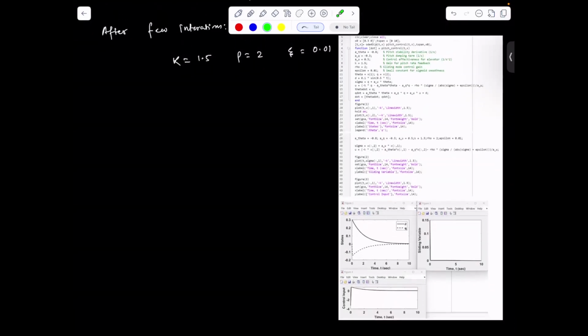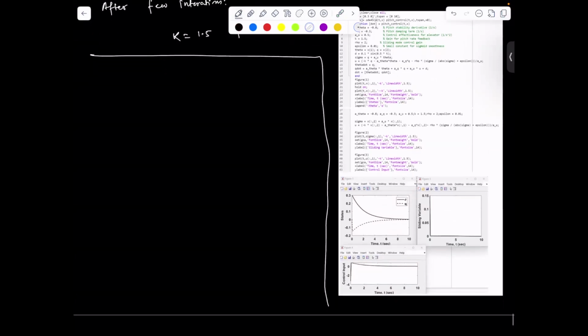Okay. So now we are going to a new topic, which is backstepping sliding mode control. This is a very important concept in nonlinear control synthesis.